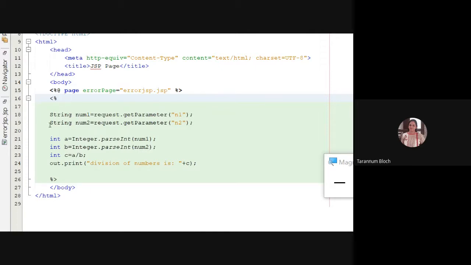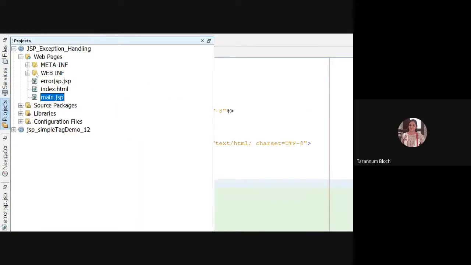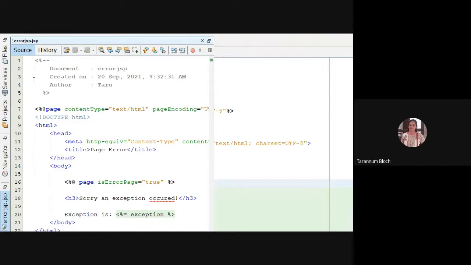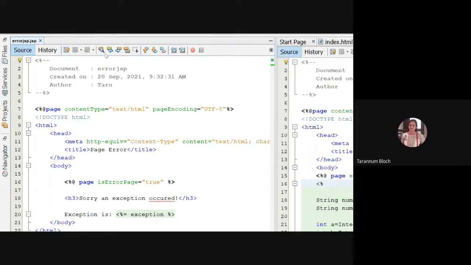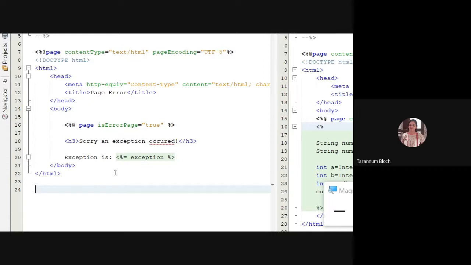Is error page equal to true? This specifies that this page is used to handle the errors. Can you see that? <%@ page isErrorPage="true" %>. We have given a heading, an exception occurred, and we printed the exception using the implicit object exception. So it's giving us divide by 0. Whatever the exception is, it will give us that.